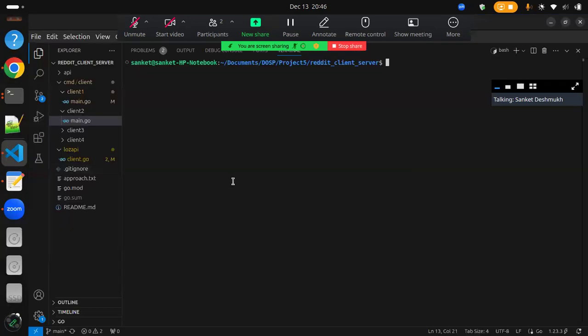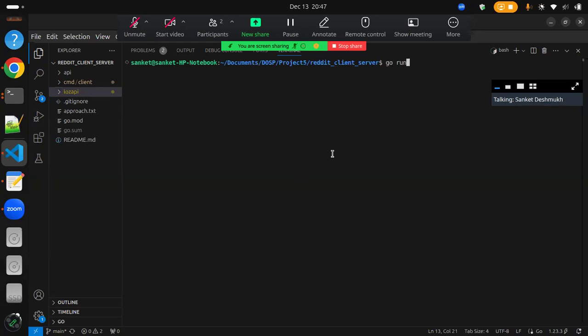Before starting with the demo, let me introduce you to the project structure. This is our project structure, and in the API folder, I have kept my server file, and the other folder contains nothing but the client files. I have created multiple clients and I have tested our system thoroughly so that it works with high precision when the multiple clients try to interact with the server. Now let's see it in action. For simplicity, I will be using the two clients only so that I will be able to explain it in a much better way.